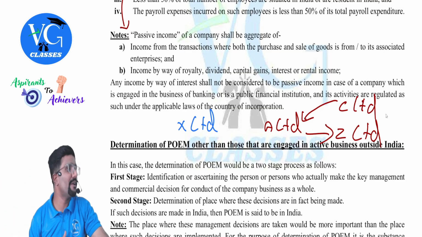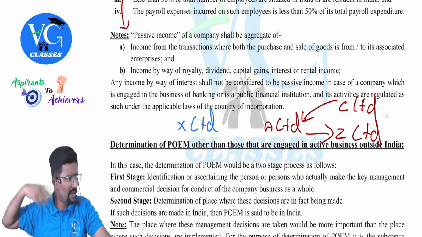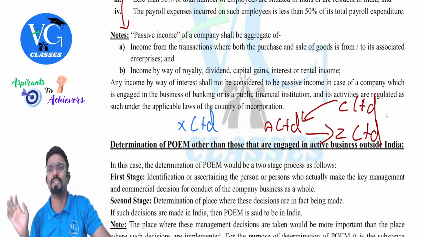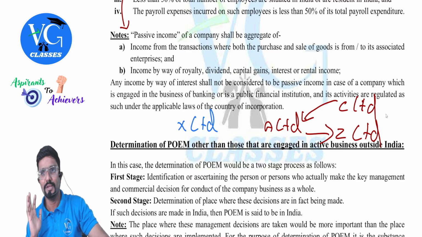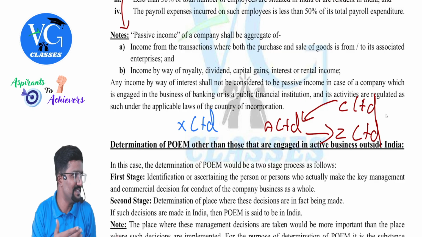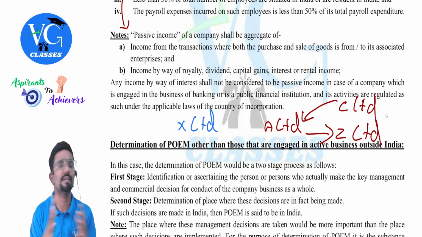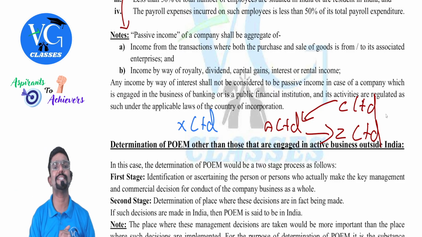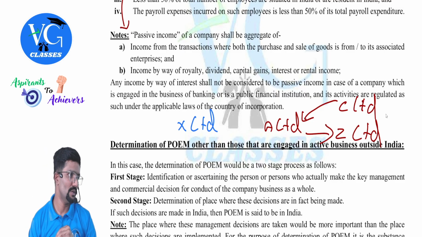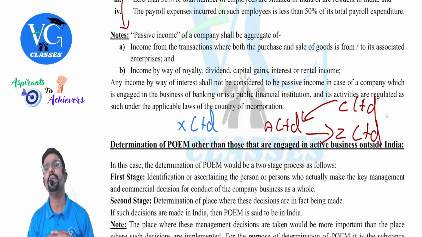Even the interest on FD, I have kept an FD of 10 lakh rupees. I am getting interest. Should I work for it every month or every year? No, sir. We call all this passive income. Passive income is something, obviously, when you're investing, you would have put in efforts. But after that, is active participation required to earn the income? No, sir. So that is why we call it passive income. So if the assessee is earning any income in the form of interest, dividend and all, it would be passive.